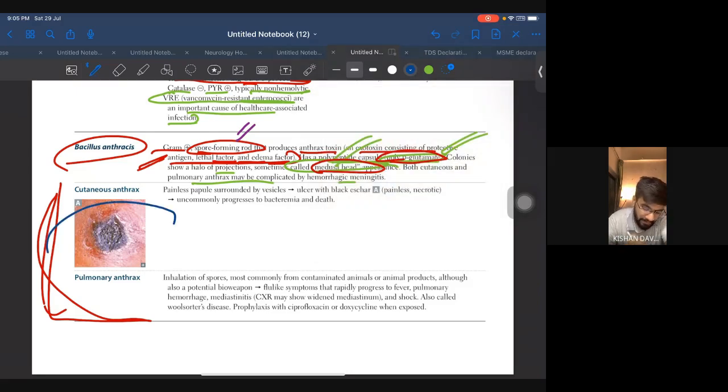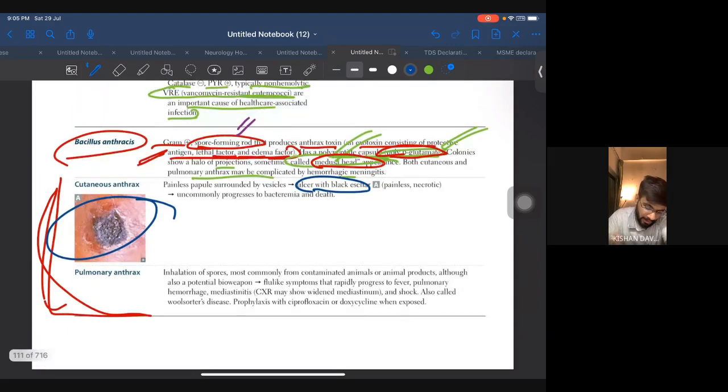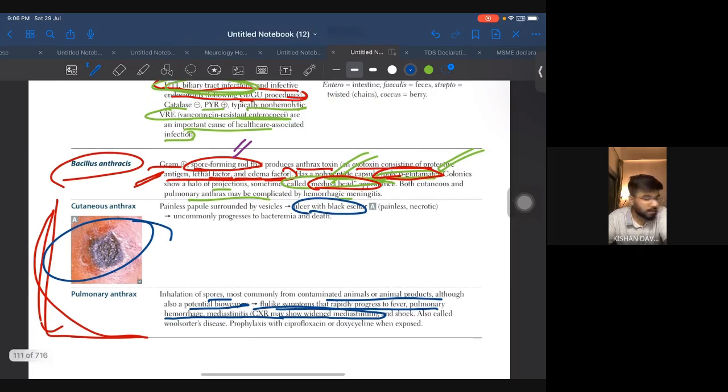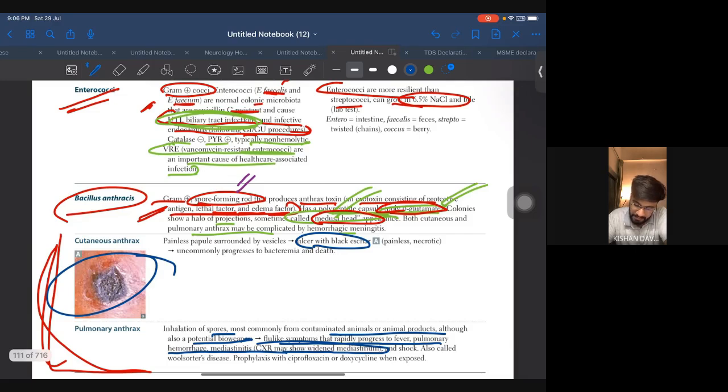Cutaneous anthrax, remember this image, they will ask you about the black eschar. Okay. Coming to pulmonary anthrax, inhalation of spores, most commonly from contaminated animals or animal products, although also a potential bioweapon. Flu-like symptoms that rapidly progress to fever, pulmonary hemorrhage, mediastinitis. CXR may show widened mediastinum. Widened mediastinum or mediastinitis is very important. Okay. So all these are very important.